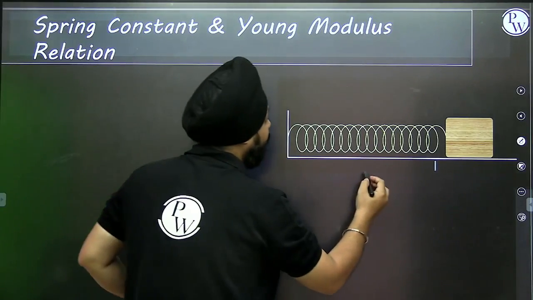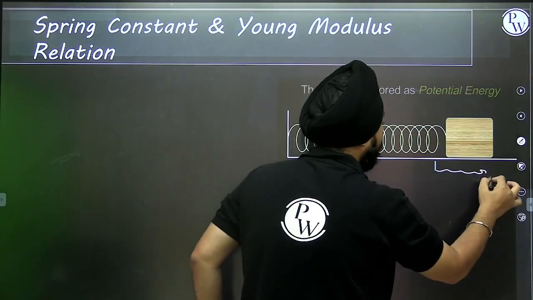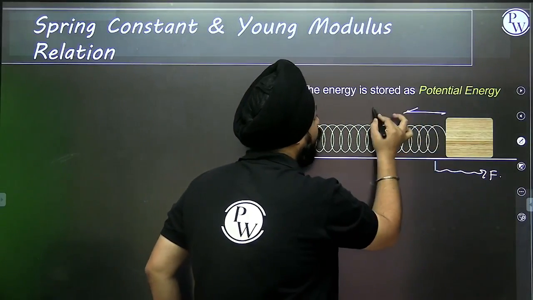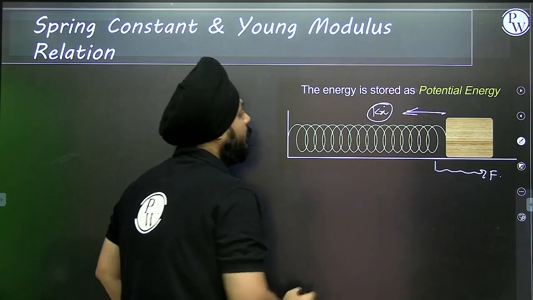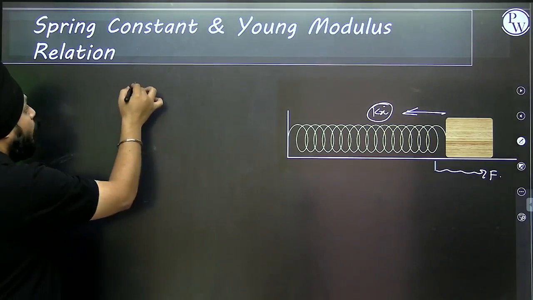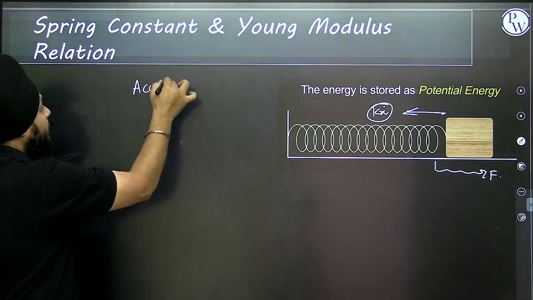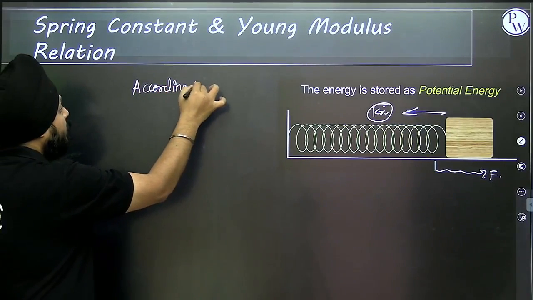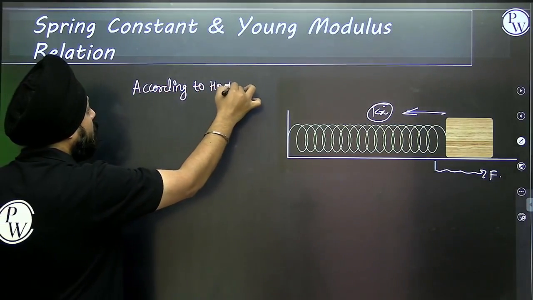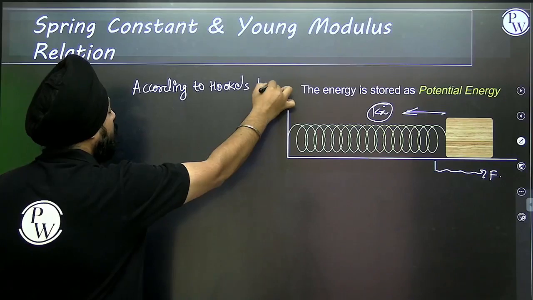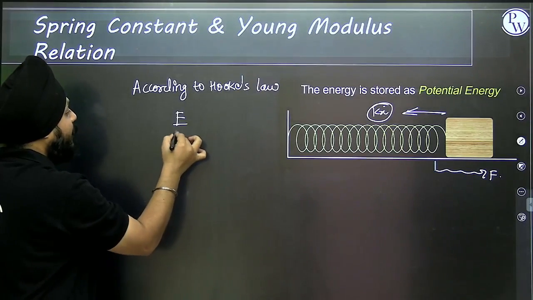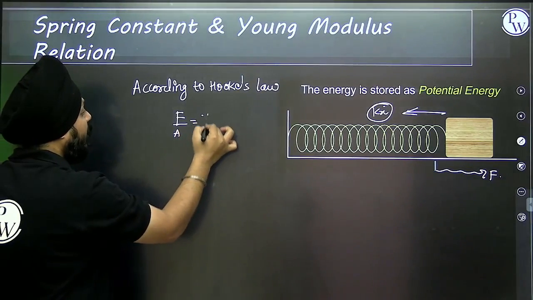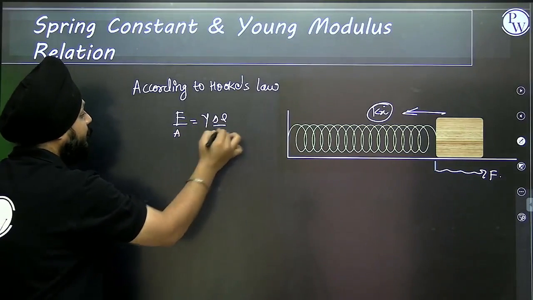So spring constant and the Young's modulus. Suppose F is applied to an object, then we are having the value of the restoring force. According to Hooke's law, can I say the force acting per unit area is equal to Young's modulus times delta L by L?